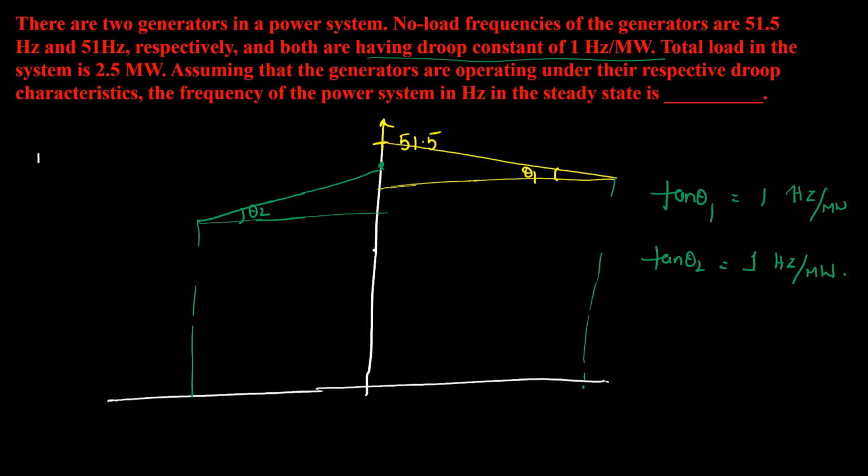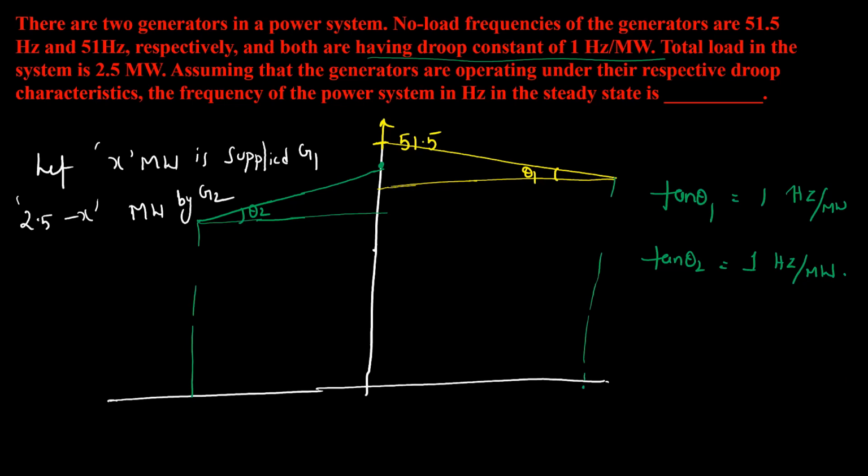Okay, let X megawatt be supplied by generator 1 and 2.5 minus X megawatt be supplied by generator 2. Okay, so now in between there is the frequency of operation, which we are trying to find out. So what is tan theta 1? How can I write it?